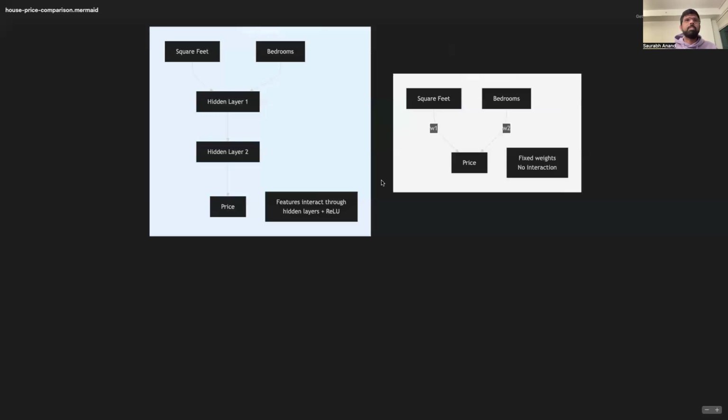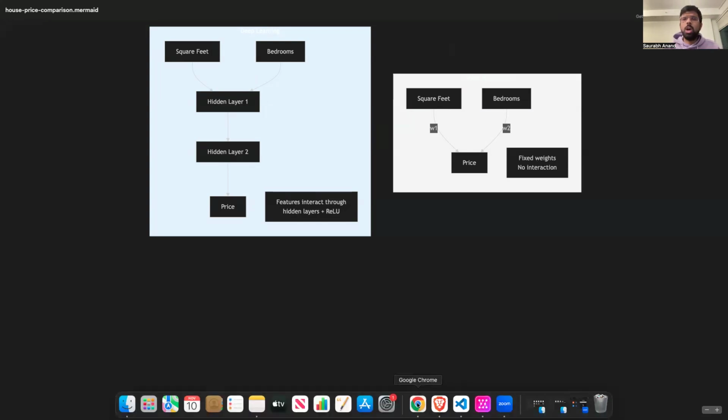As you see in this figure to your right, for linear regression like algorithms there is no interaction between square feet and bedrooms. Whereas here, square feet is first passed to hidden layer 1, bedrooms is first passed to hidden layer 1. Weights are applied, an activation function is applied to each hidden layer, and then we get a value. Similarly, there can be multiple hidden layers through each iteration.